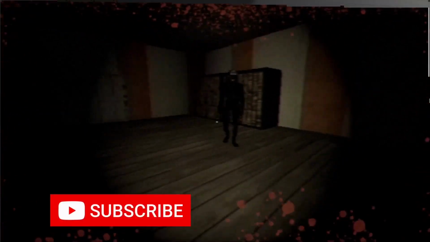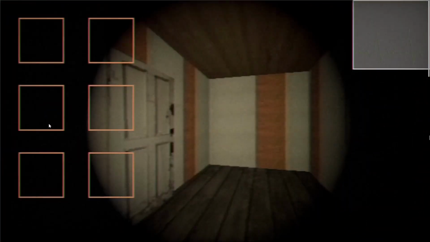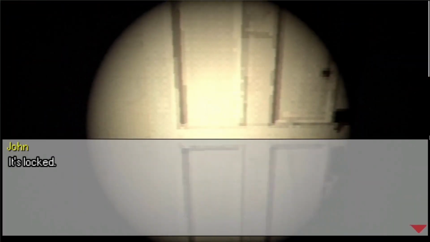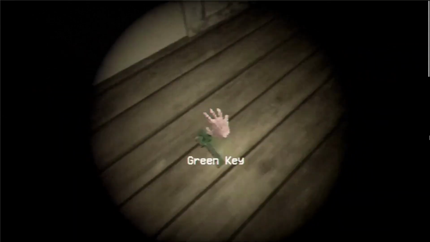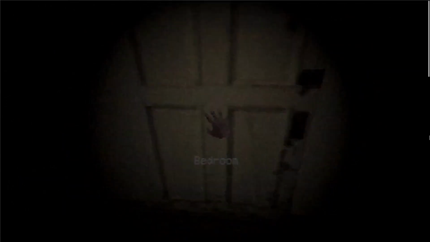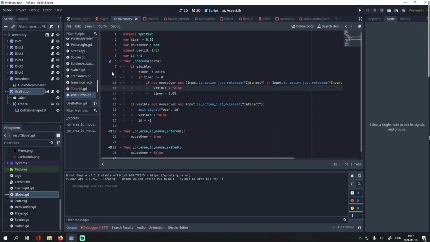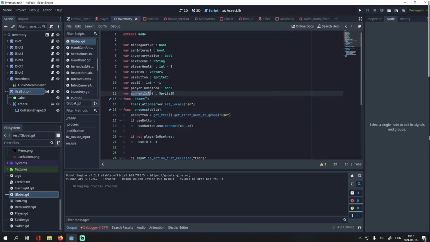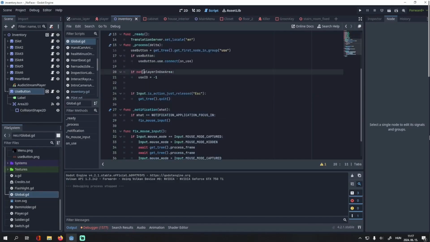Then I had to write my own system for handling interactions between static objects and items in my inventory. As you can see, for example, this door is locked, but if I go here and pick up this key, I can use it on the door and now I can enter this room. I explained how that works in the last devlog, but basically I made it so I can use this system for anything. I don't have to use it for opening doors. I can light candles on fire, or no, I won't tell you what puzzles I have in the game.